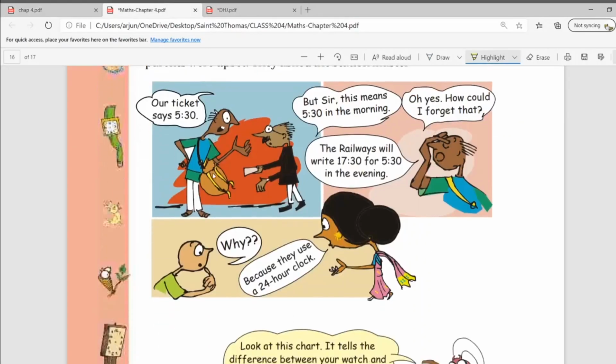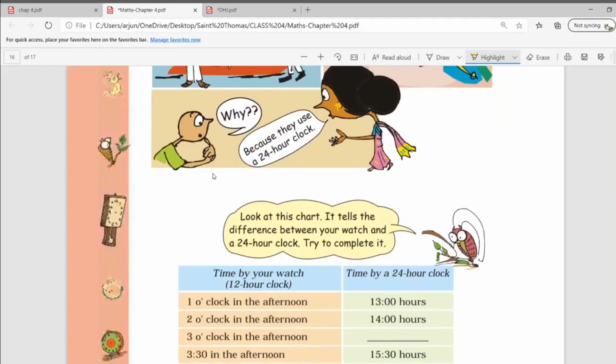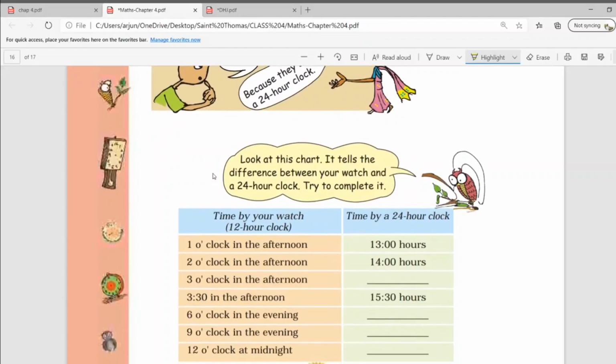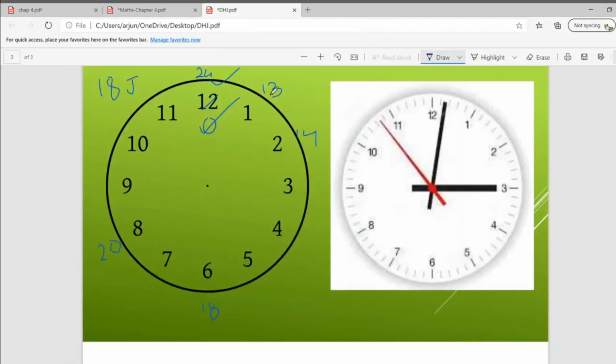So moving further, we have seen what a 24-hour clock is. Look at this chart. It tells the difference between your watch and the 24-hour clock. Try to complete it. Now let's see. Time by your watch, 12-hour clock: 1 o'clock in the afternoon. So that is 13 hours. Yes, 1 in our clock in the afternoon means 13, right?